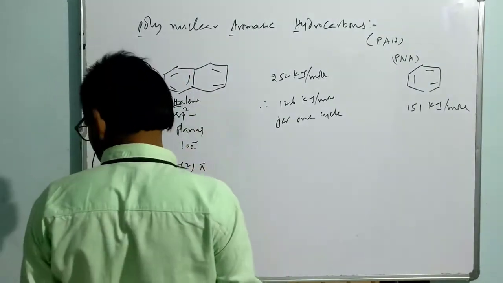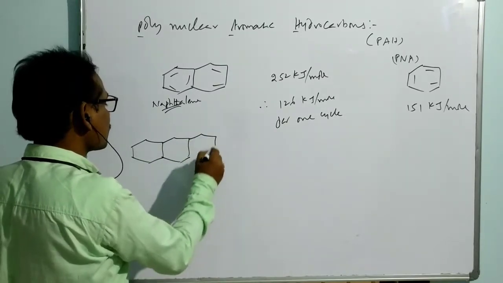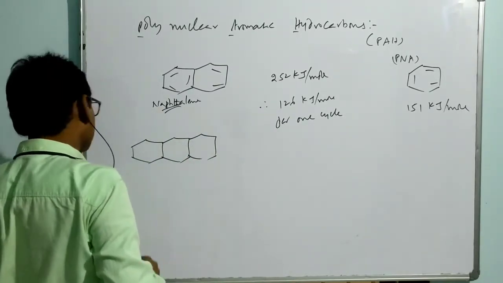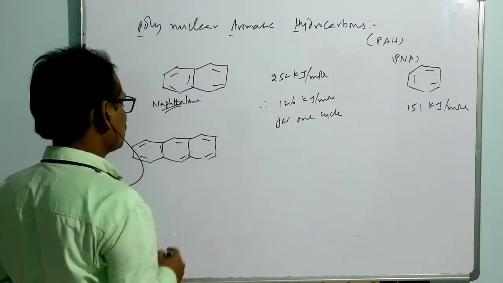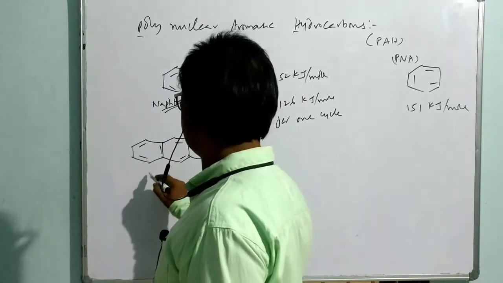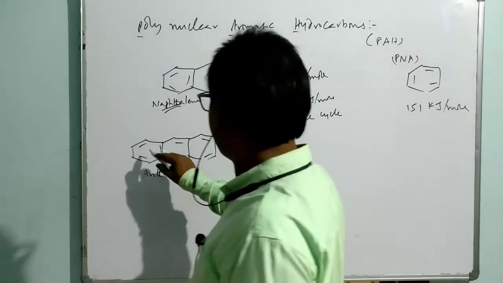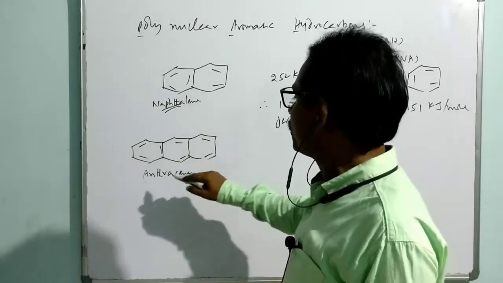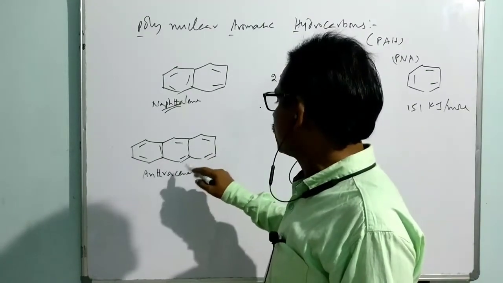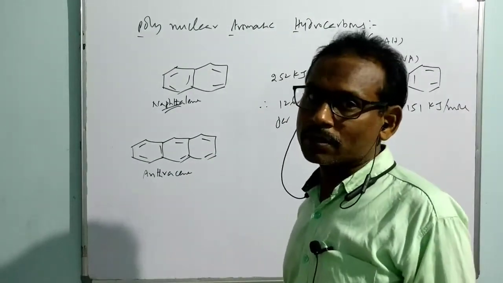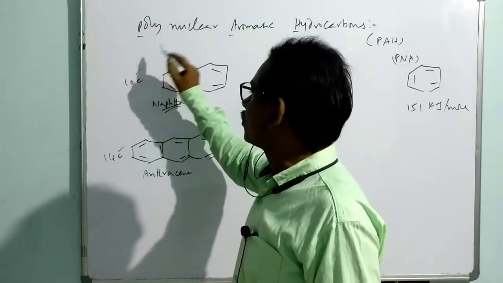If you take one more fused compound, this is the situation with 3 rings, called anthracene. So in this case, totally how many pi bonds? Each and every atom is sp2 hybridized. The total number of pi bonds is 7. That means a 14 electron system. 7 pi bonds are there. It is a 14 electron system.